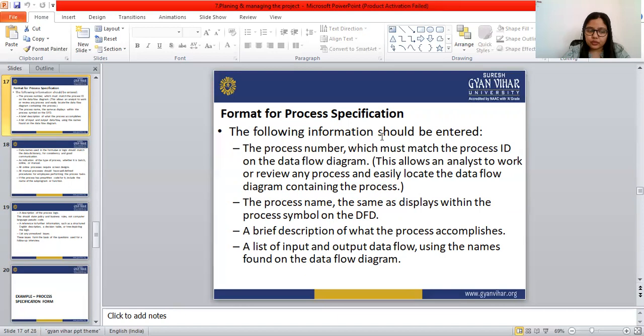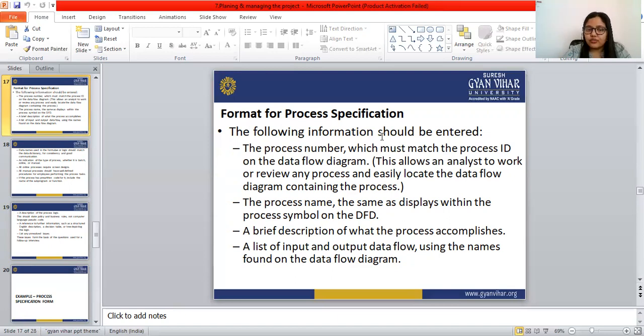Next is the process name, the same as displayed within the process symbol on the DFD. The process number and the process name should match with the ID and the symbol on the DFD. Then a brief description of what the process accomplishes. A brief description is a must in the format of the process specification.